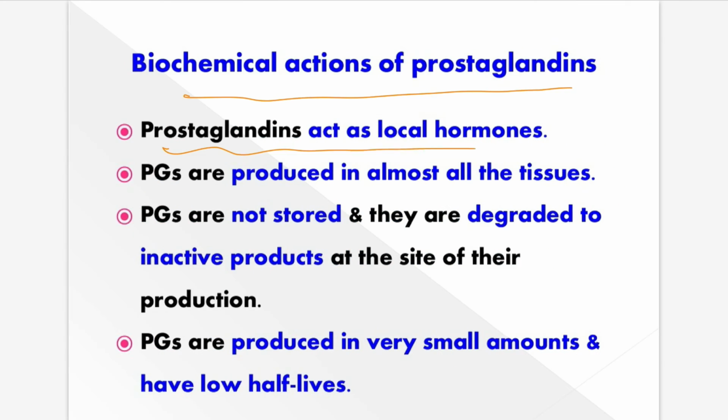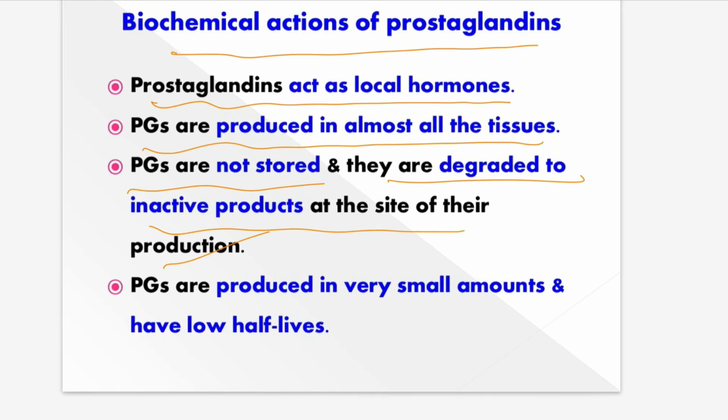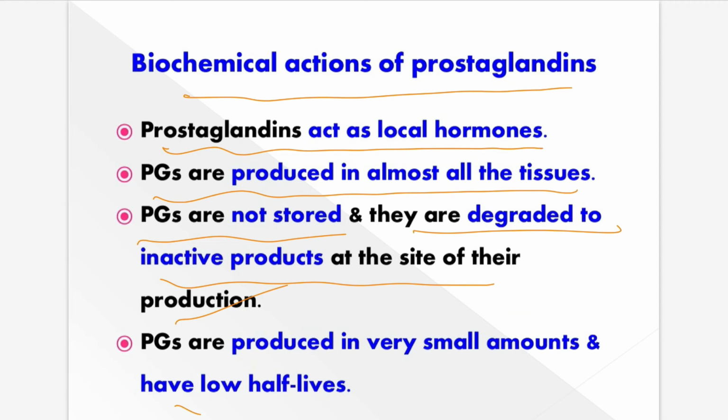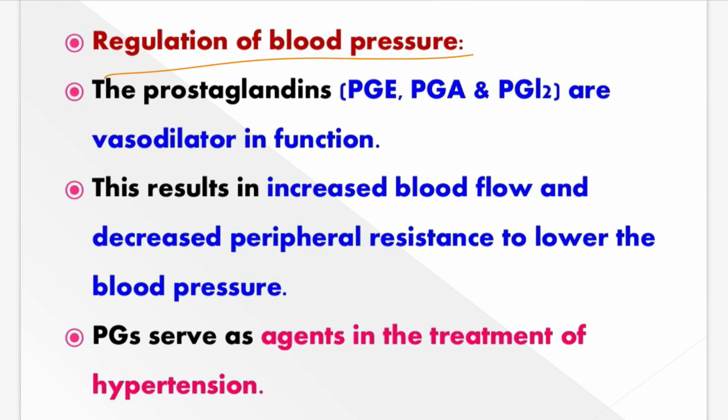Okay, the biological action of the prostaglandins. The prostaglandins act as local hormones. PGs are produced in almost all tissues. They are not stored. They are degraded to inactive products at the site of production also. The PGs are produced in very small amounts. Prostaglandins have low half-lives. And the regulation of blood pressure, that's a very important thing.